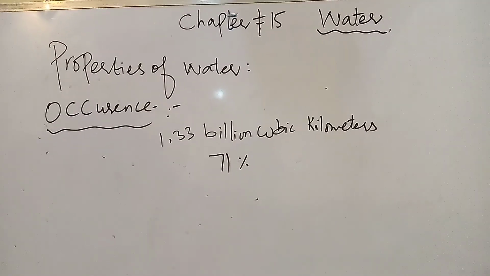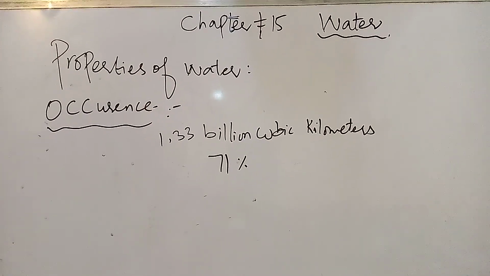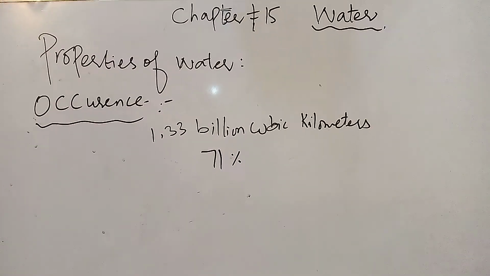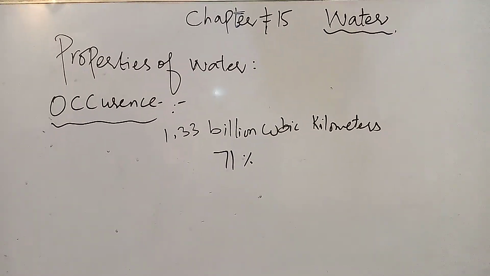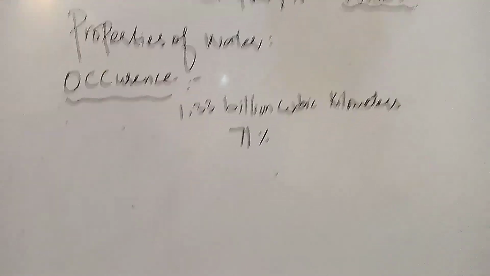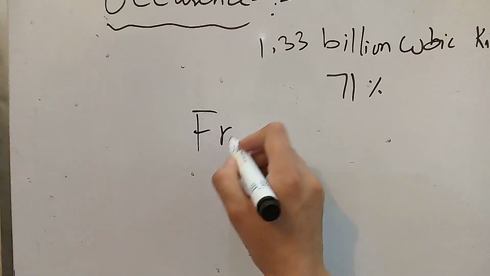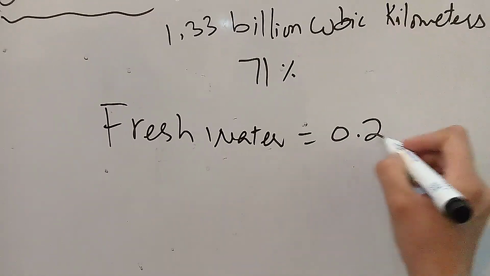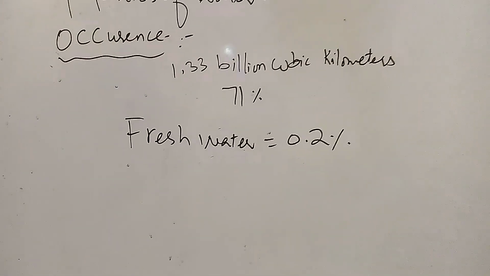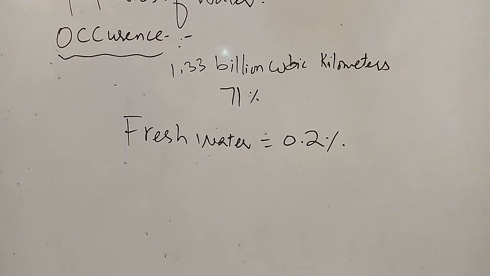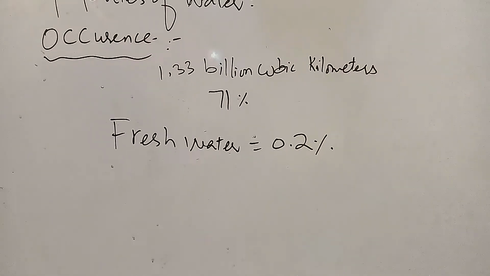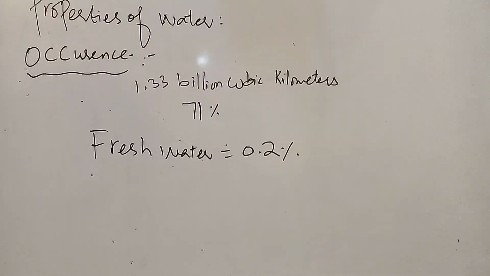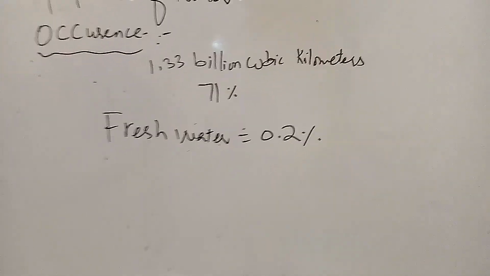In figure 15.1 in your book, you can see the distribution of water on earth. This is very important. You also have to learn it. Although an enormous amount of water is found on the earth, the fresh water available to human beings is only 0.2%. Some areas are rich in fresh water while other areas have little or no fresh water.